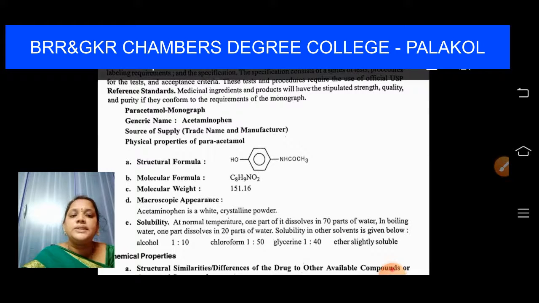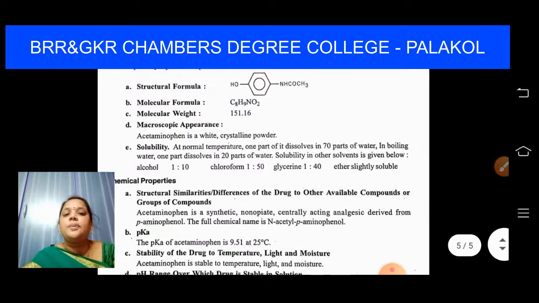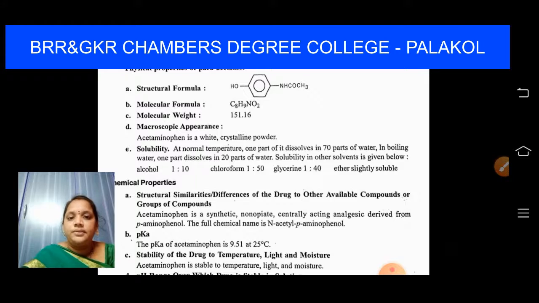Solubility in other solvents is given below. Alcohol 1:10, chloroform 1:50, glycerin 1:40, ether slightly soluble. This is about the solubility of paracetamol. What are the chemical properties of paracetamol? Structural similarities and differences of a drug to other available compounds or group of compounds.